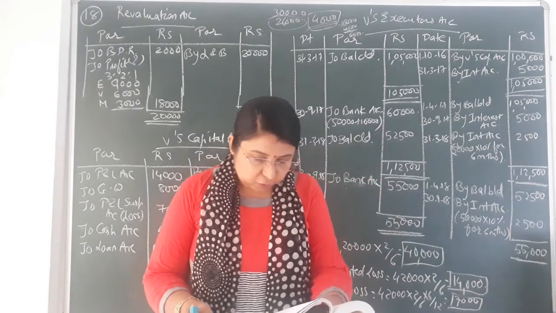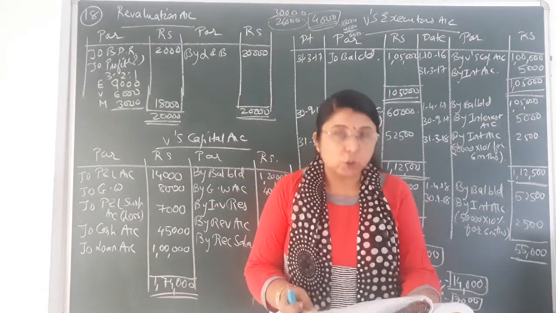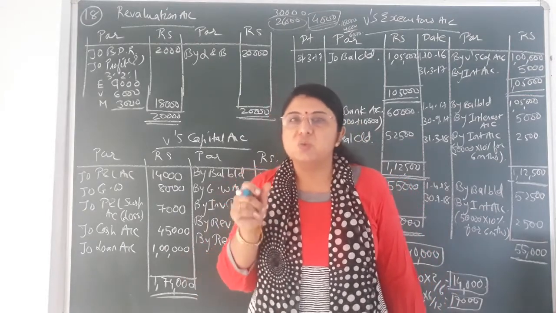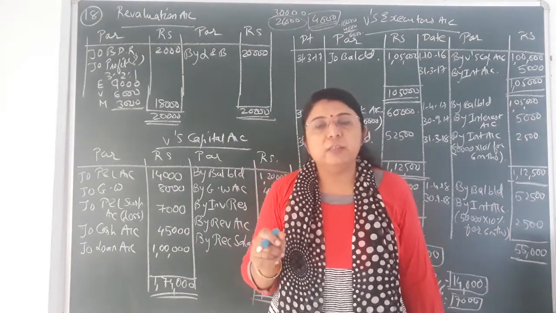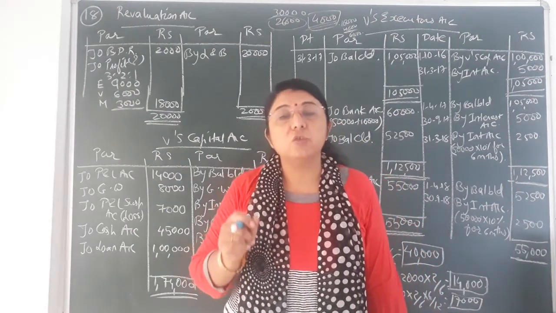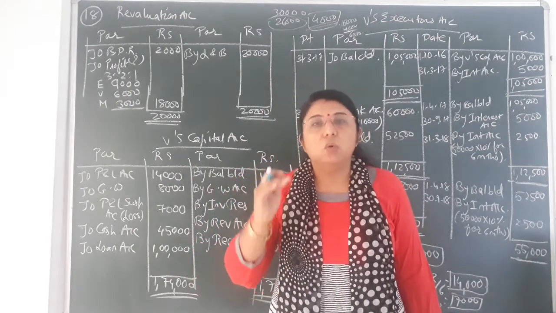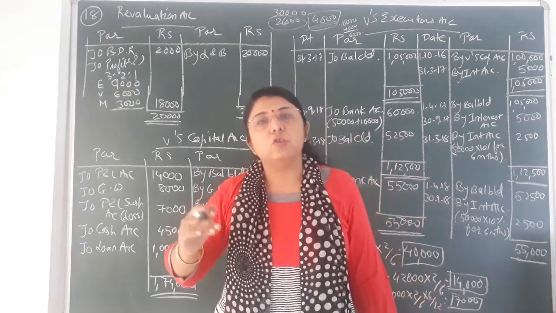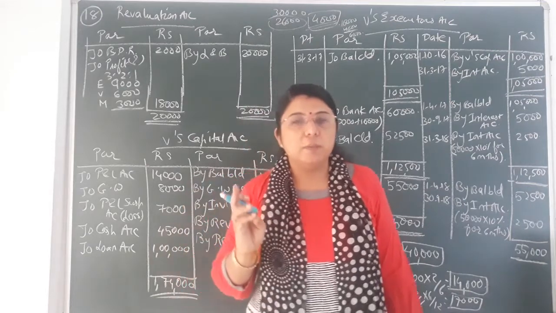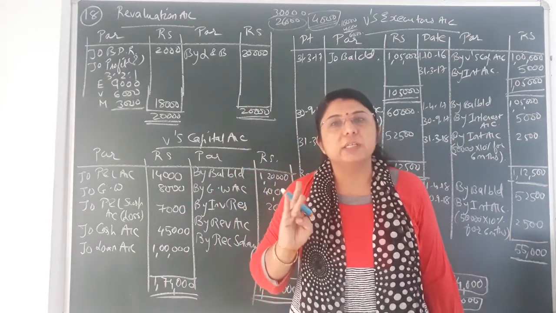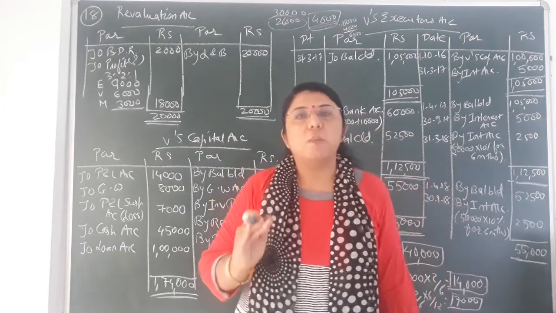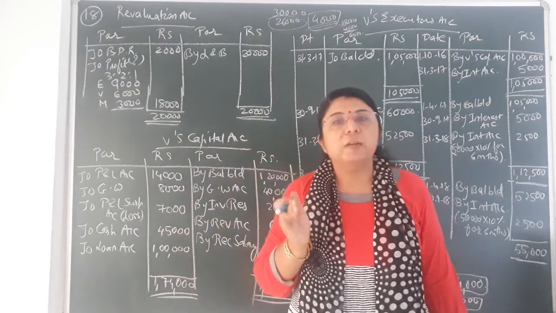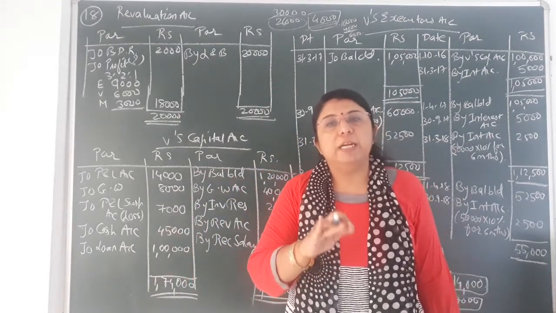Then afterwards, in the adjustments, V died on 1st October 2016. Out of the three partners E, V and M, the middle partner, V, has died, and the date of death is 1st October 2016. Our accounting year starts on 1st April, so from 1st April 2016 to 1st October 2016 it means April, May, June, July, August and September. So for 6 months the amount is payable to the partner that has died. On behalf of that partner, his executor will be paid that amount.